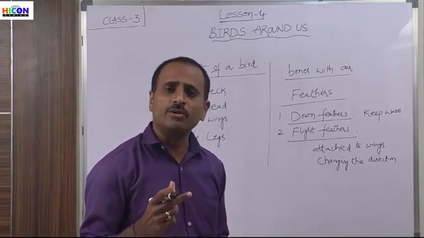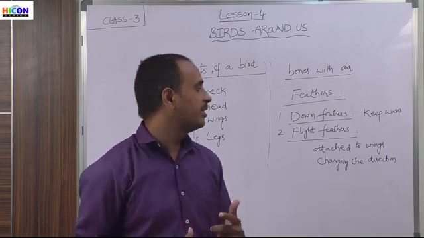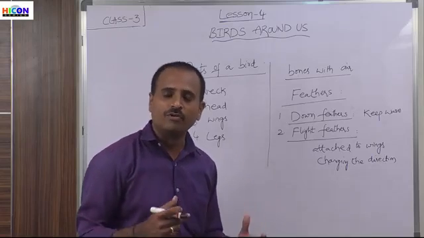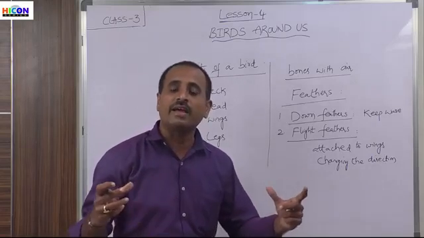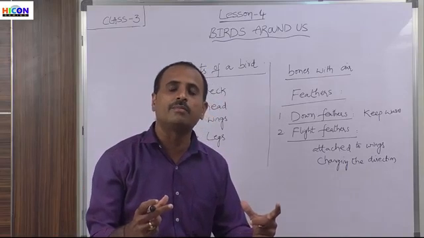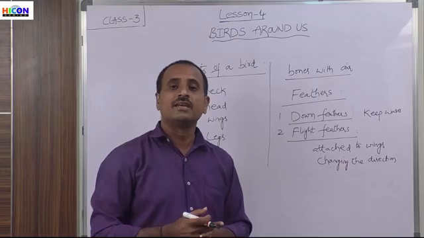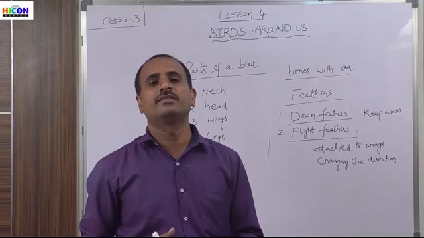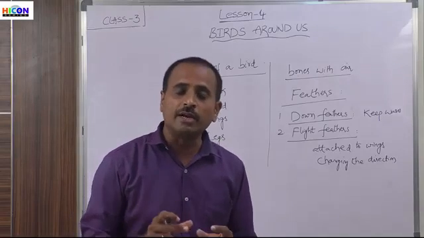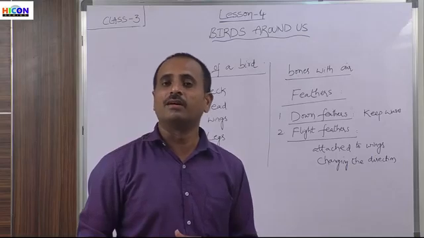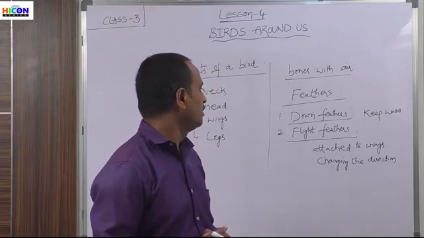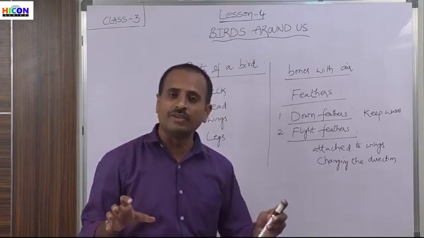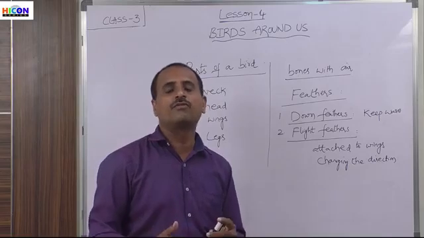So now, children, how are the birds able to fly? The birds are able to fly with the help of the wings. These wings are attached to the muscles present in their body, and these muscles help the wings to move up and down while they are flying in the sky. So there are two types of movements of wings while the bird is flying. Because of the movement of the wings up and down, the bird is able to fly in the sky.